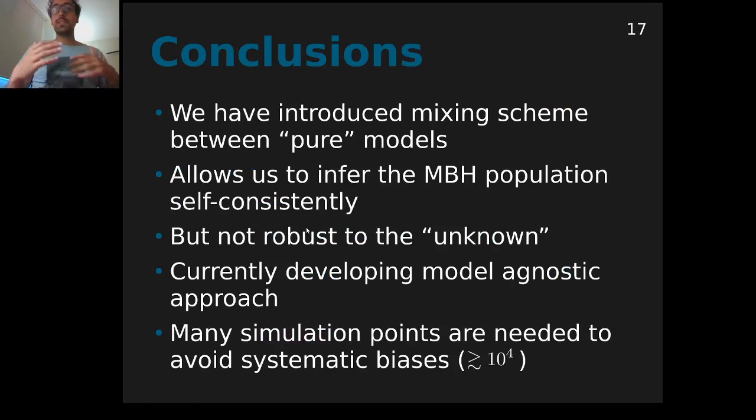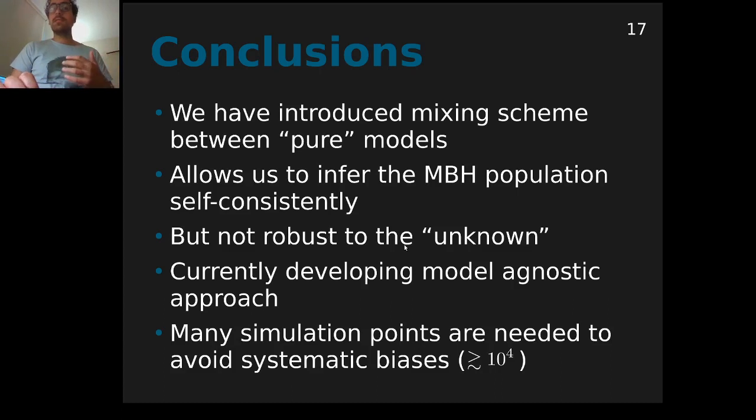So to conclude, in this work, we have introduced a mixing scheme between pure models, and we have shown that with the pipeline that we propose, it allows us to infer correctly the population of massive black hole binaries in the universe, as long as the observed data sets are similar enough to our theoretical predictions.